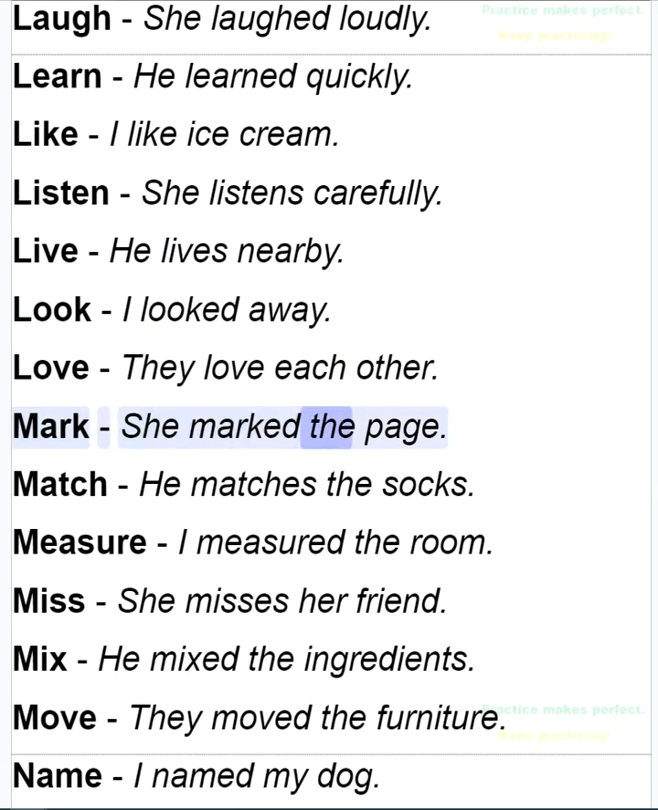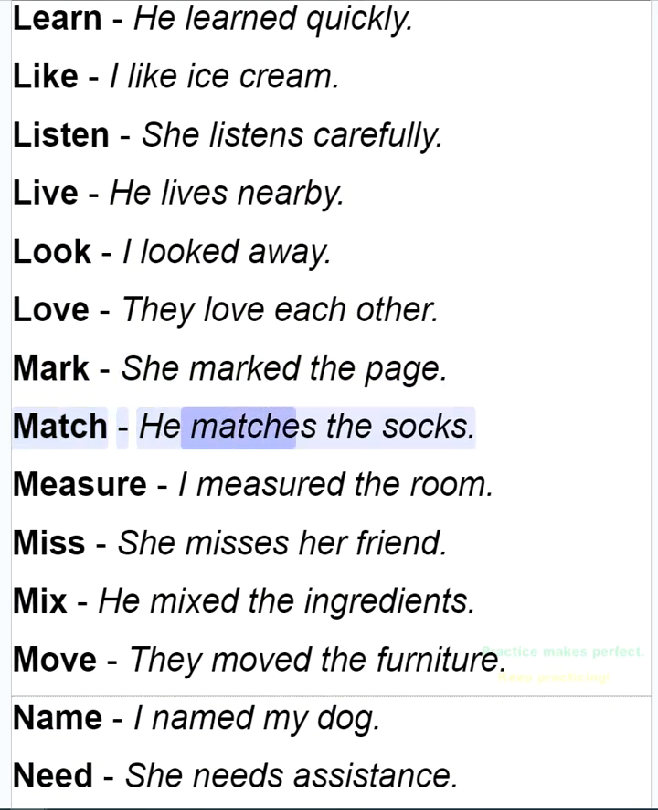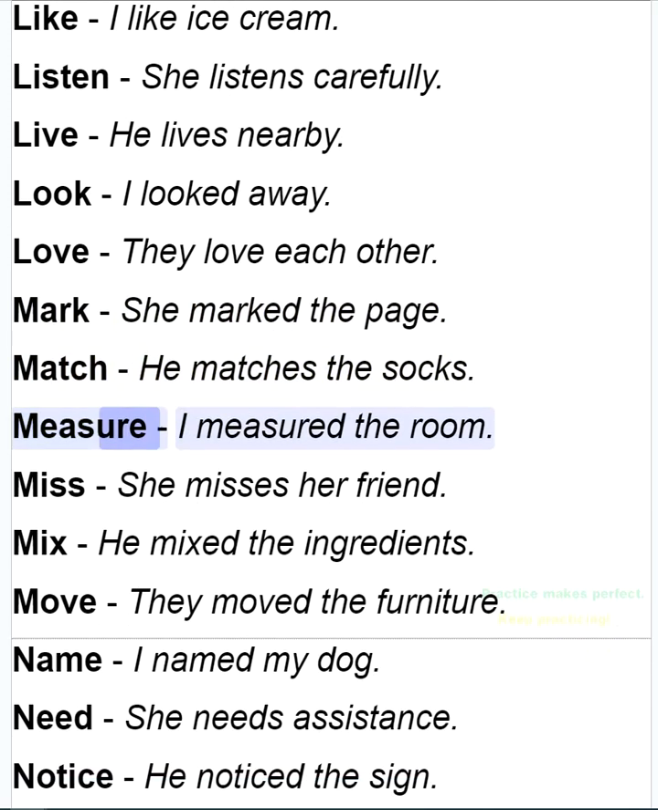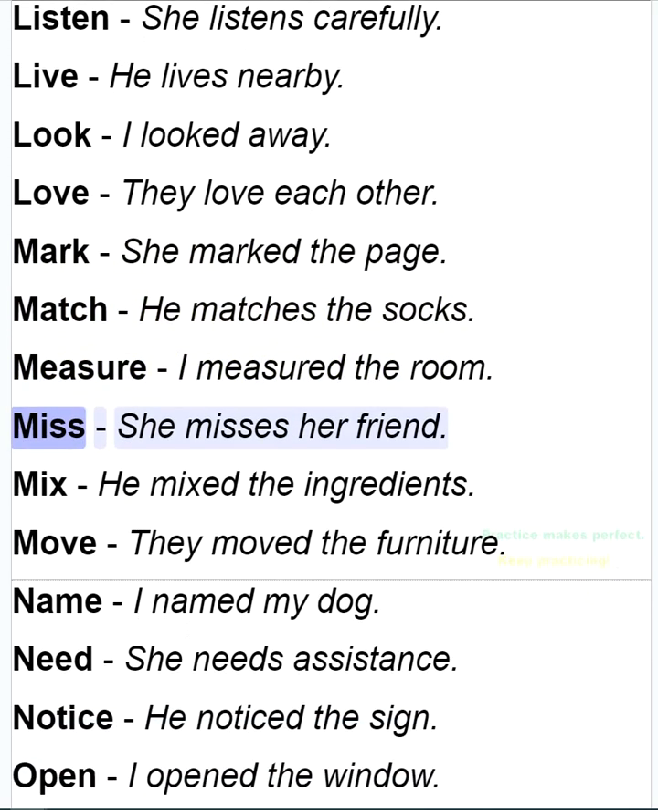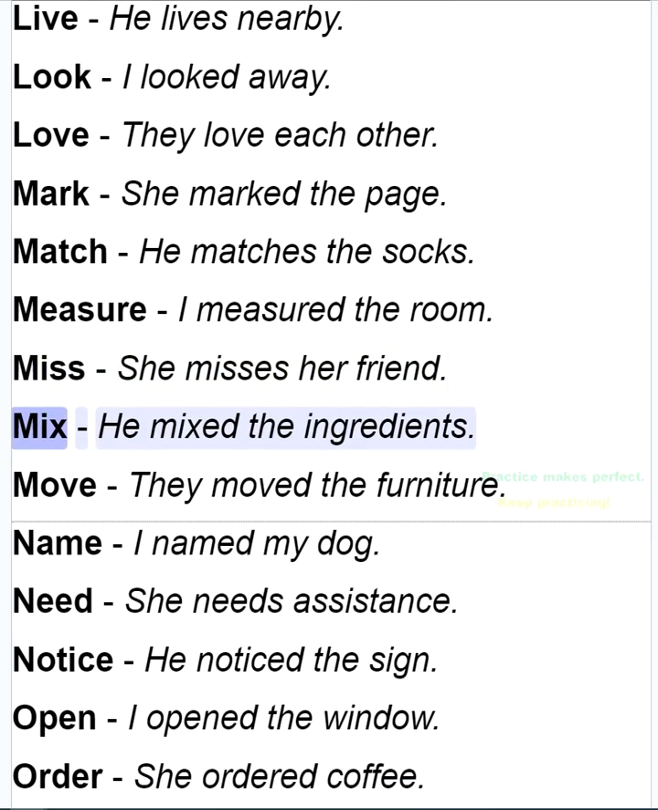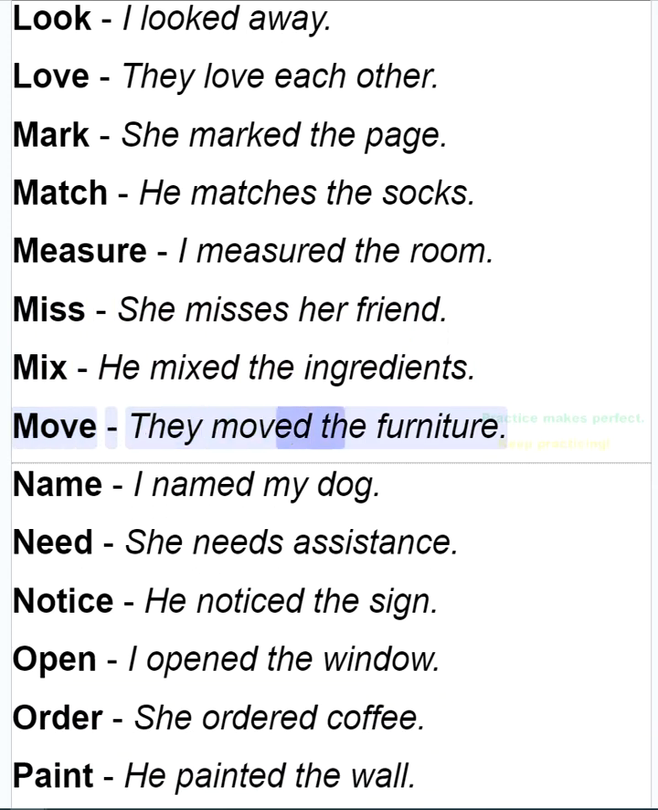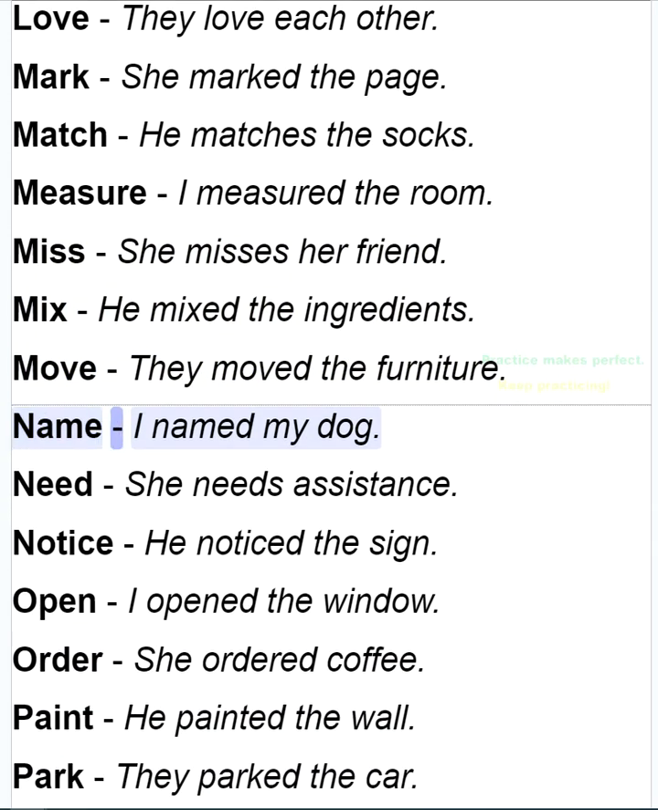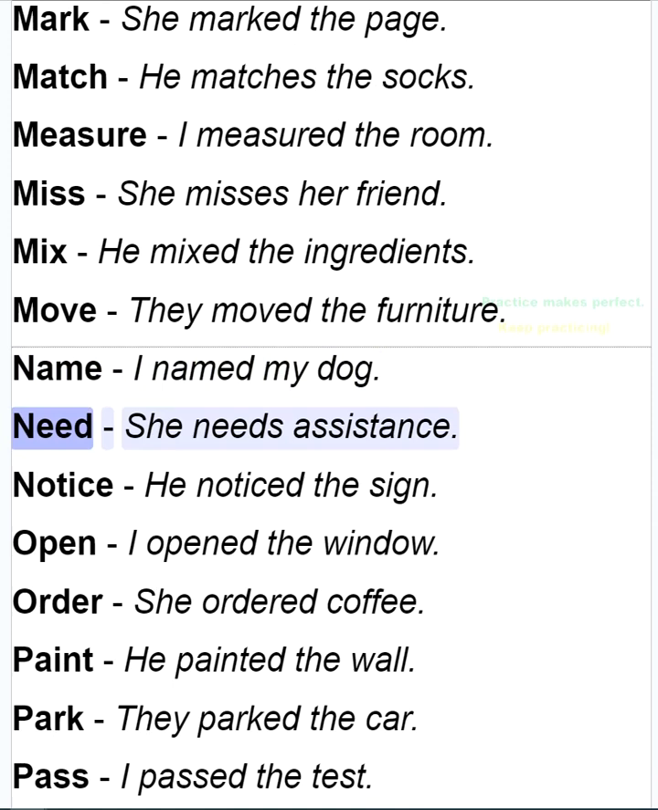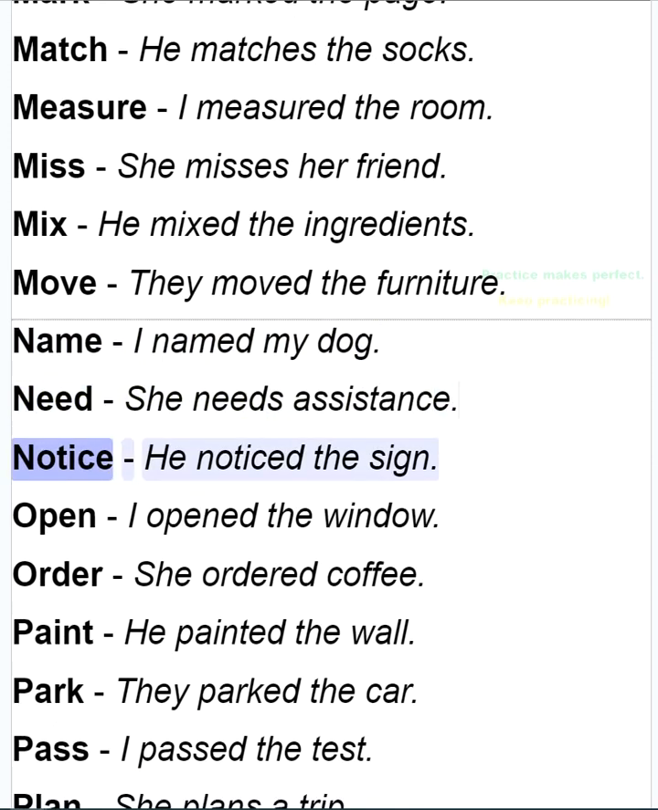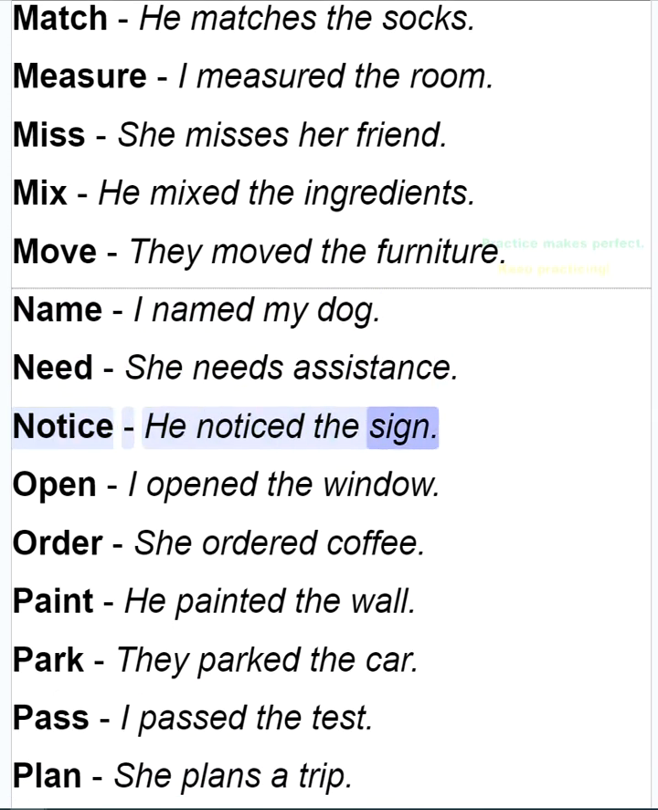Mark, she marked the page. Match, he matches the socks. Measure, I measured the room. Miss, she misses her friend. Mix, he mixed the ingredients. Move, they moved the furniture. Name, I named my dog. Need, she needs assistance. Notice, he noticed the sign.